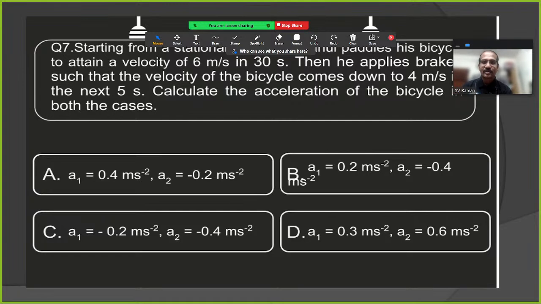Now, wow, what a big question. Students might get scared about the long lengthy question. No need to worry. We can answer in a very simple way.